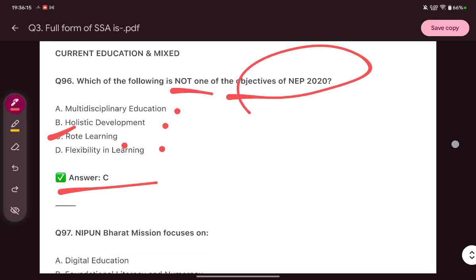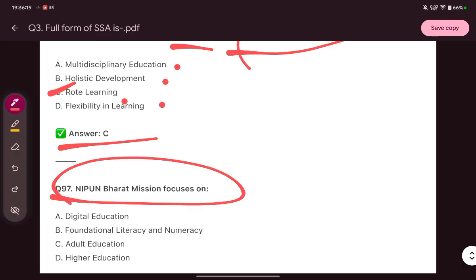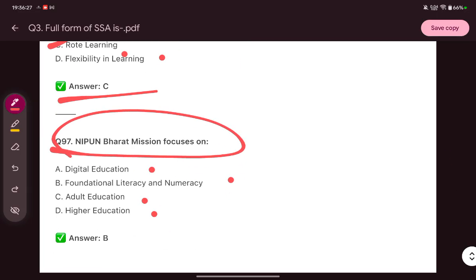Okay. Next is, Nipun Bharat Mission is focused on digital education, foundational literacy and numeracy, adult education, higher education. Right answer is foundational literacy and numeracy. Nipun Bharat, okay?